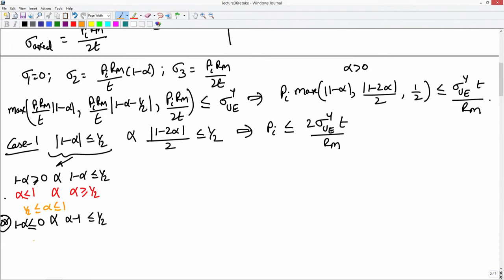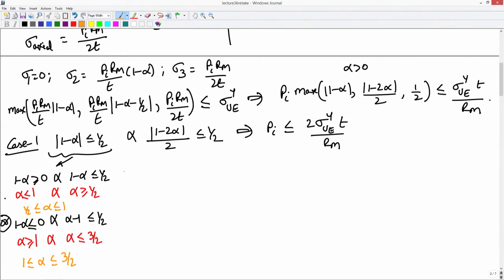Let us look at what the second condition tells us. The second condition tells us that alpha must be greater than or equal to 1 and alpha must be lesser than or equal to 3 by 2. This tells us that alpha must vary between 1 and 3 by 2. So, to satisfy this condition alpha must lie either between half and 1 or 1 and 3 by 2.